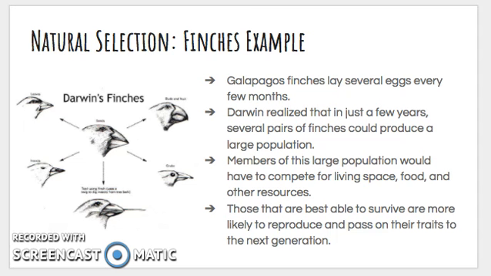This is just an example of natural selection that Darwin observed with the finches. The Galapagos finches lay several eggs every few months, and Darwin realized that in just a few years, several pairs of the finches could produce a very large population. The members of the large population would have to compete, like we talked about before, for living space, food, and other resources. The finches that were best able to survive were the ones that were more likely to reproduce because they were alive and pass on these specific traits that allowed them to survive to the next generation. That's how these traits were passed down. Organisms that didn't have these particular traits were more likely to die off or go extinct.